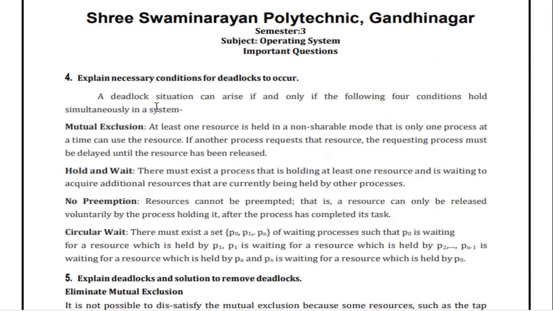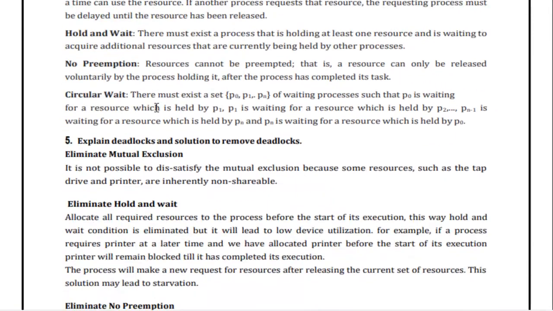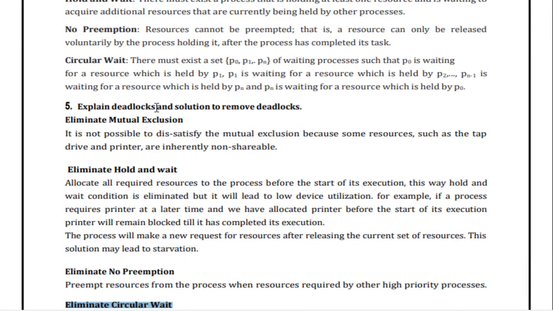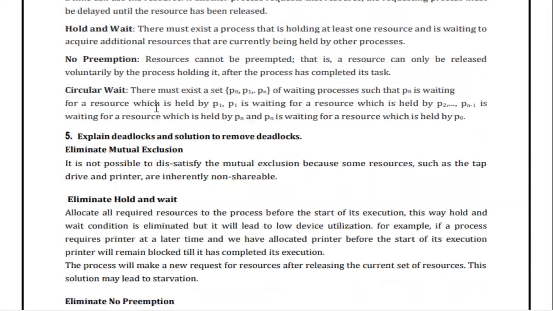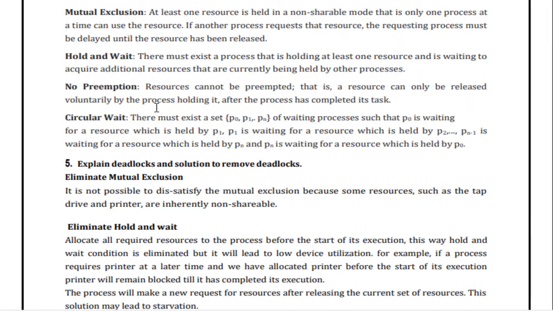Okay, so this is about the deadlock. So these are the most important questions. Today we are going to see only 5 questions, and you have to learn them very carefully. Okay, if you have any doubt, then you can ask me anytime. Okay, hope you understand these 5 questions. Thank you.